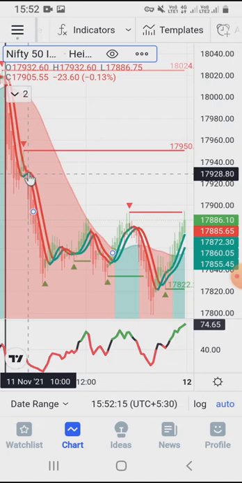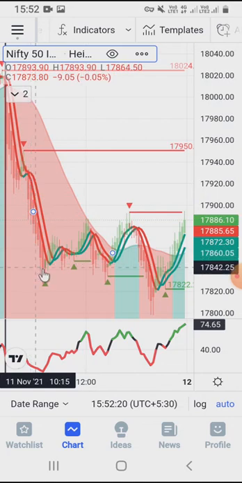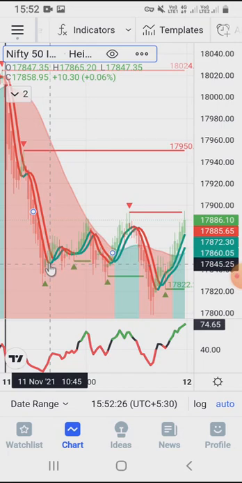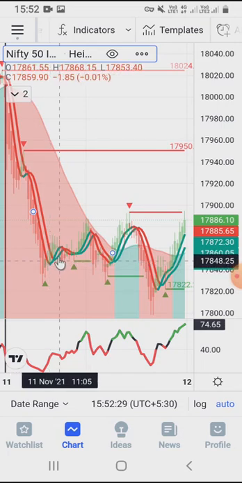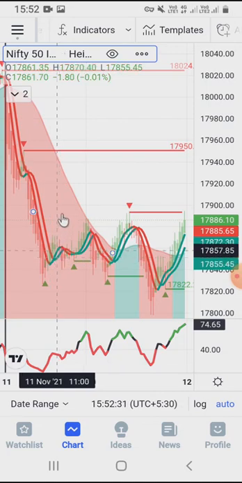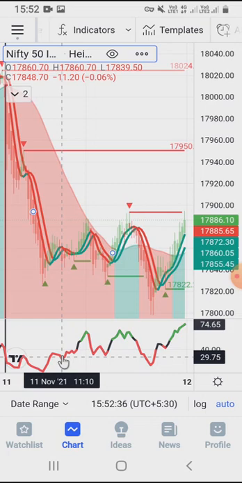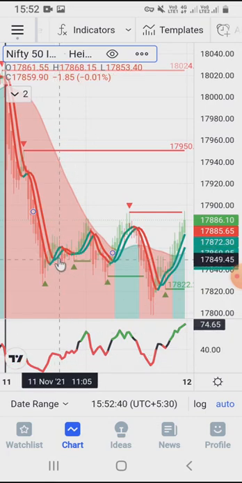So from here you can see that we have got a very decent move till here, and now here our average turned red. So what we have to do, we have to exit our trade. Then you see the average line is green and our trend is red, and strength is also indicating weakness, so we will not enter here on the long side.